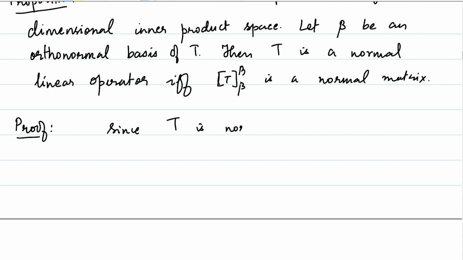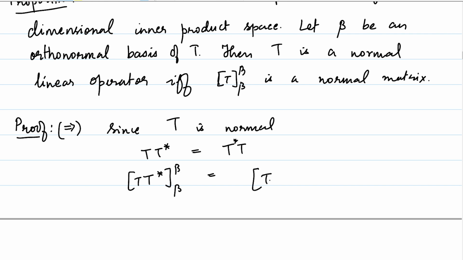Since T is normal, let T be a normal operator. We have that T* T is equal to T T*. That's the very definition of T being normal. Now let's look at the matrix of T* with respect to beta. Well, that just will be equal to the matrix of T* T with respect to beta.